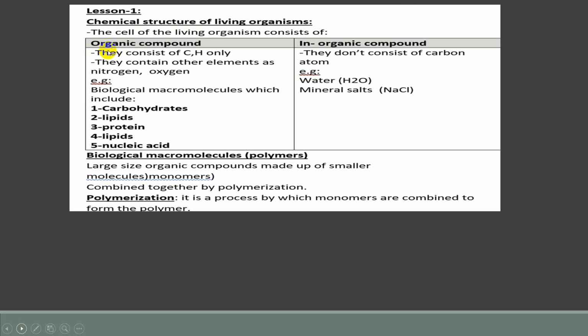What is the difference between organic compounds and inorganic compounds? In fact, the organic compound consists of carbon and hydrogen, while the inorganic compound does not contain a carbon atom. This is a point of comparison. You should know it very well: the organic substance consists of a carbon atom, while the inorganic substance does not contain carbon atoms. The organic substances are biological macromolecules, big macromolecules. They also may contain nitrogen and oxygen. Here you have only two examples, water and sodium chloride.